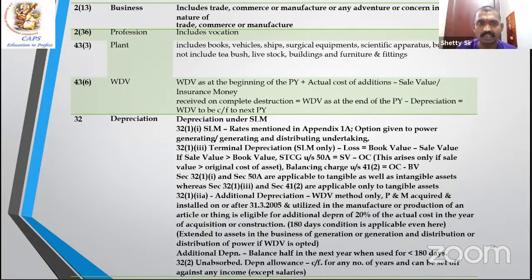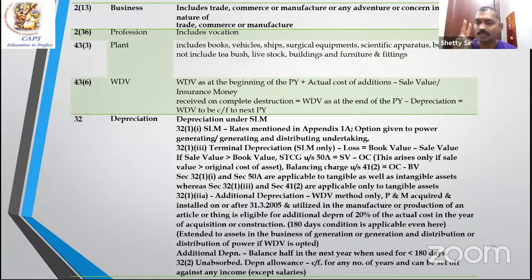That's it. So then WDV, you have to calculate always at the end of the year: at the beginning plus addition minus sale value. That's called WDV. Depreciation is an important section. Easy to remember. What is section 32? We have section 32. So over a period of time, it gets depreciated.